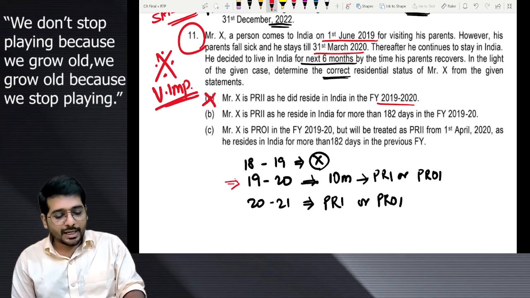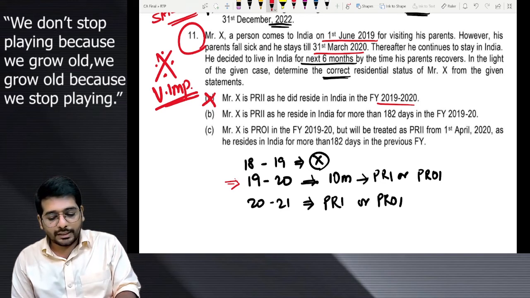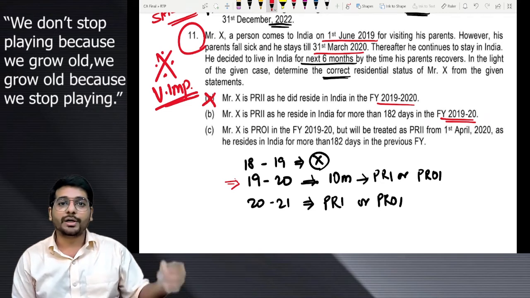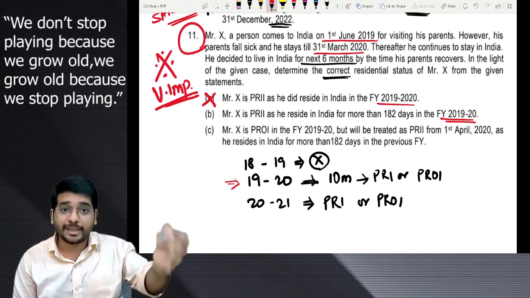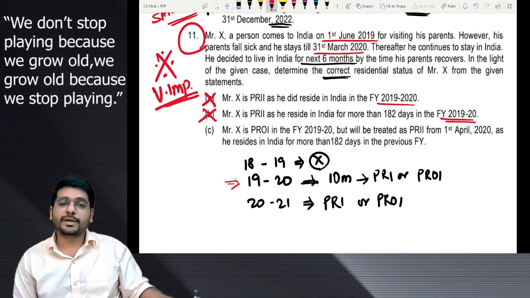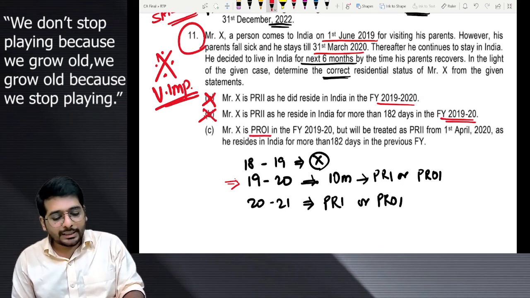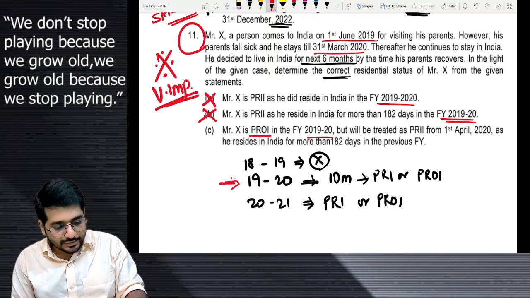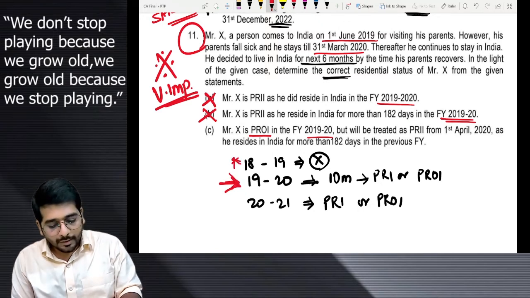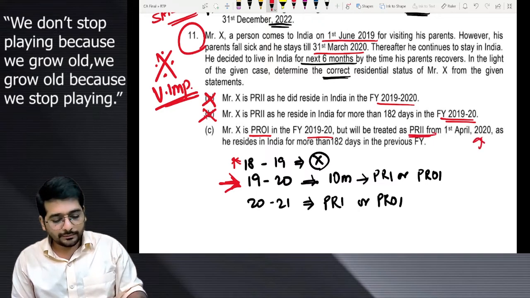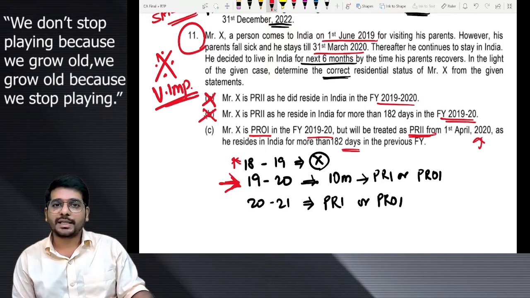Mr. X is a PRI as he resided in India for more than 182 days in 1920. Agreed. He stayed for more than 182 days in 1920. But you are talking about a residential status of 1920 itself. Right? So it doesn't matter. He is a PROI. In 1920, yes, here he is a PROI because 1819 he was not there in India, correct. But will be treated as PRI from 1st April 2020 as he resides in India for more than 182 days in the previous financial year.